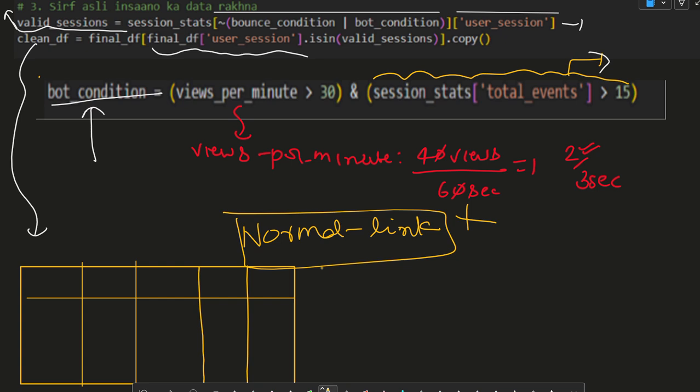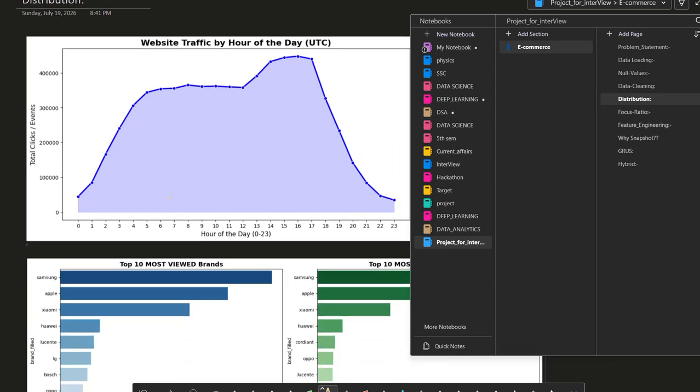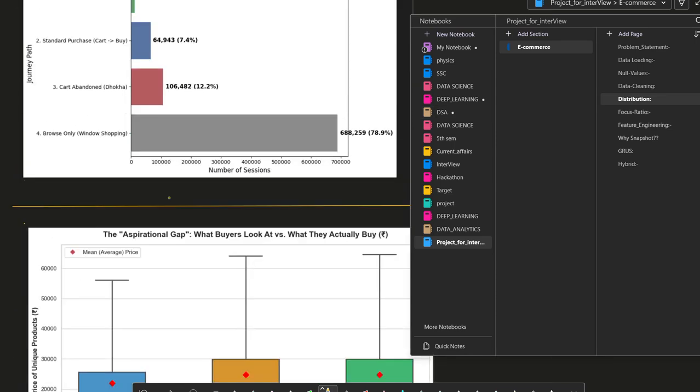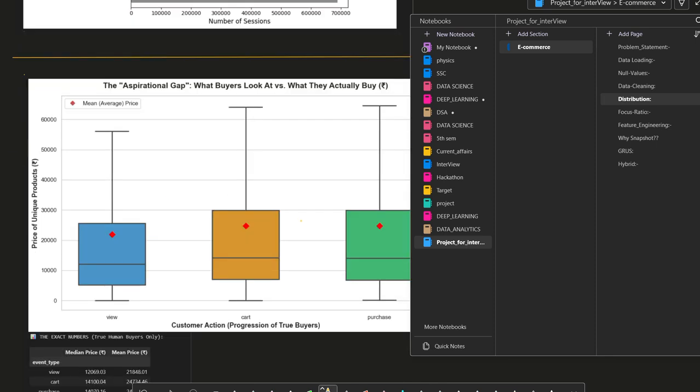So we are going to do our data analysis and train our model on this data set, with this filtering condition. Now we are done with it. Next we are going to see some distributions to understand what patterns are seen over the data set.